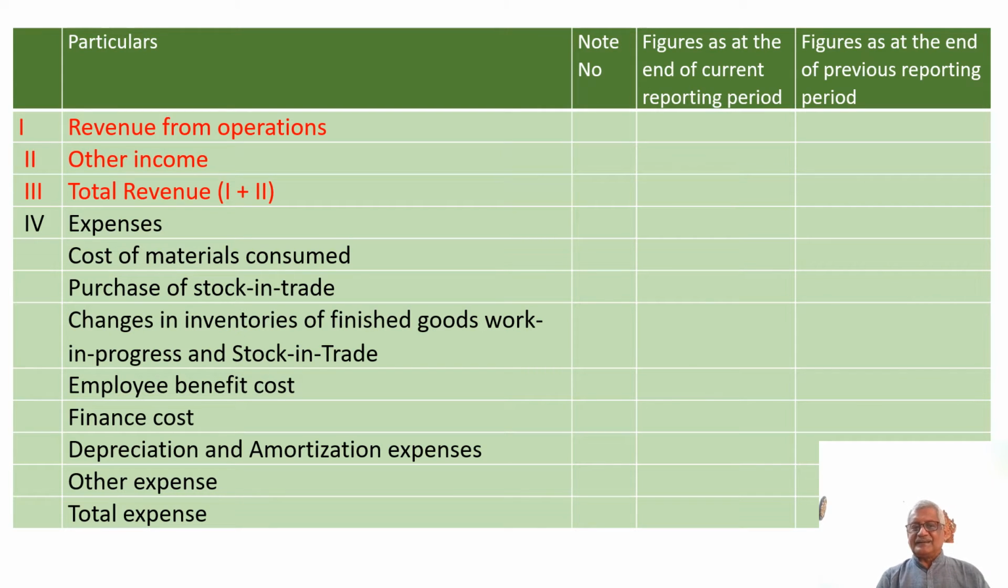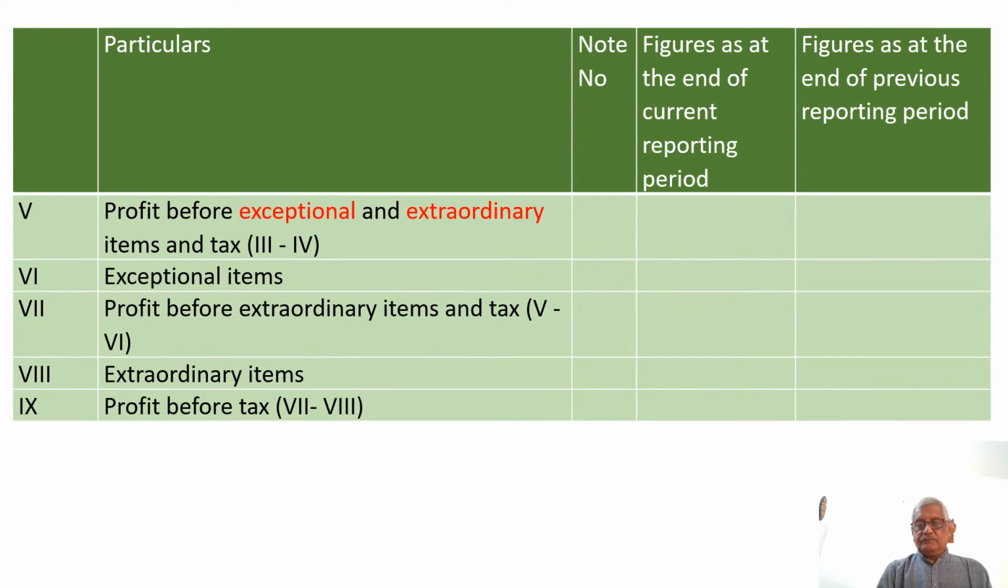Now we have the total revenue and we have the total expenses. If the revenue is greater than the expenses, we have the profit. But there are 2 points, exceptional and extraordinary items. From there we deduct what are called exceptional items. Then profit before extraordinary items, you deduct the extraordinary items, and you get profit before tax.